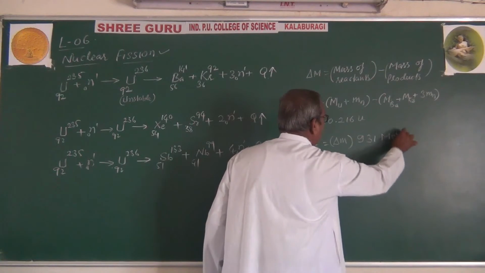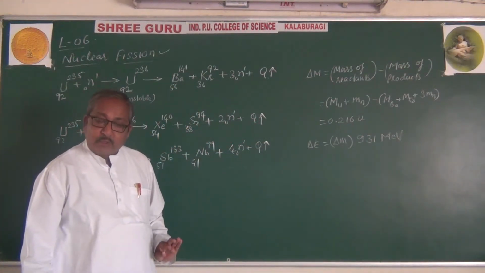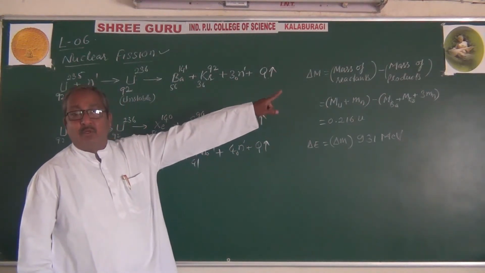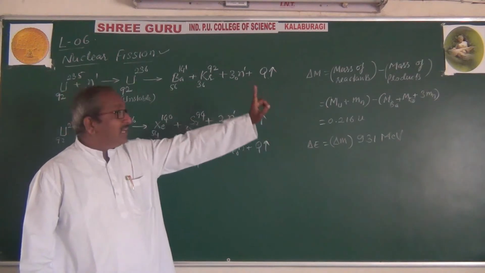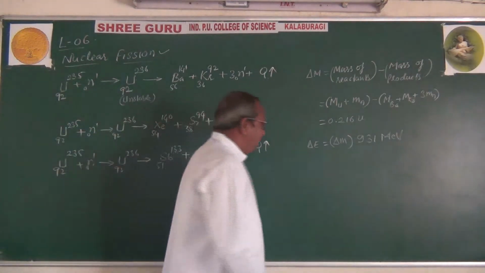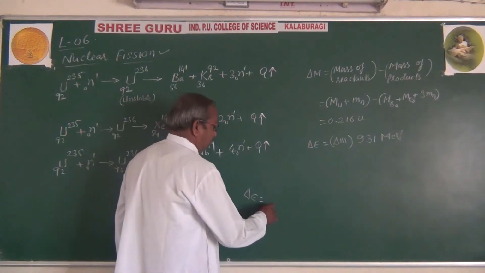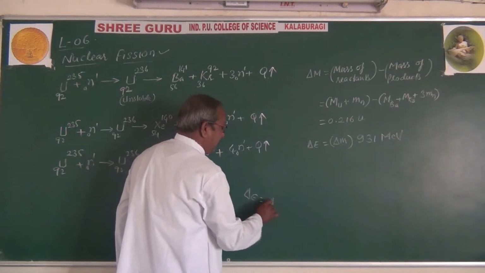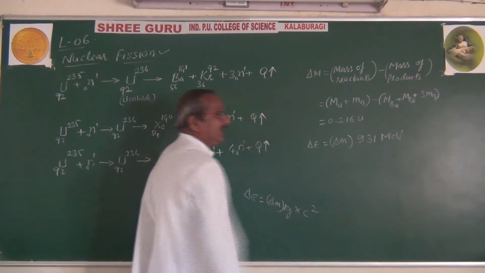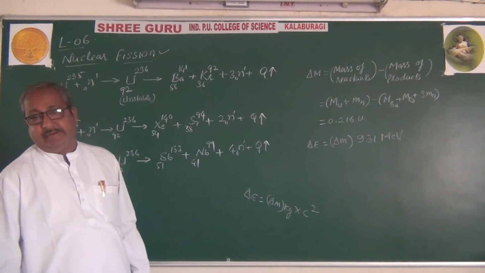If the mass defect is in atomic mass units, you directly multiply it by 931 mega electron volt. If the mass defect is in kg, then the energy delta E equals mass defect delta m in kg times c squared, where c is the speed of light.